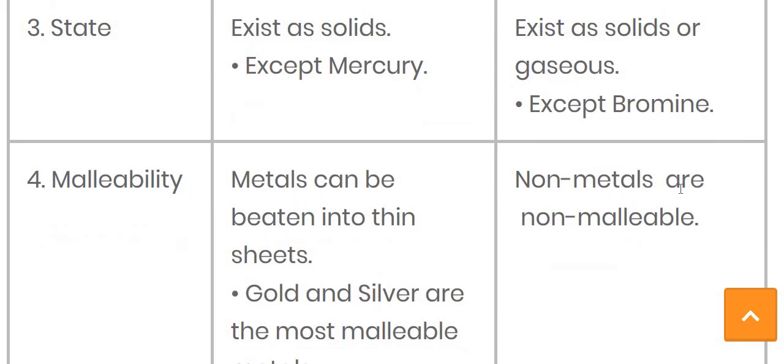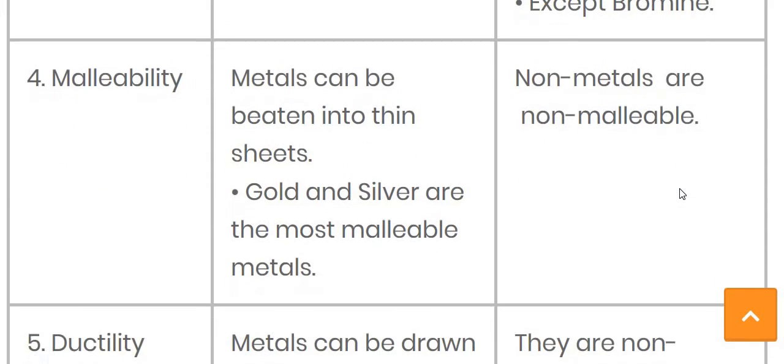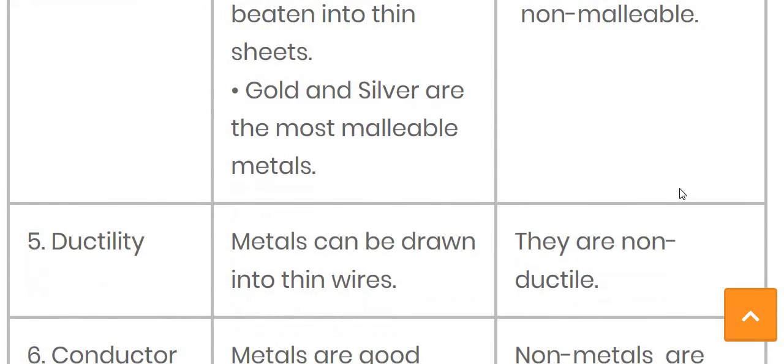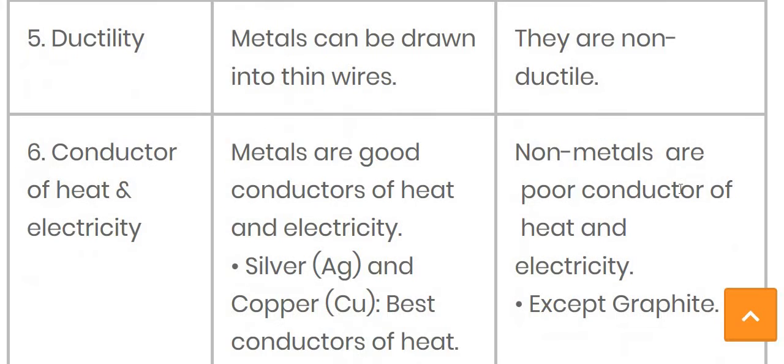If we are talking about the state, then all the metals are solid, but the exceptional case is mercury. Non-metals generally exist as solids and gases, but the one exceptional case is bromine. Then the next is malleability. Metals can be beaten into thin sheets, and the best examples of malleability are gold and silver. Non-metals are generally not malleable. Then ductility: metals can be drawn into thin wires, and non-metals are not ductile.